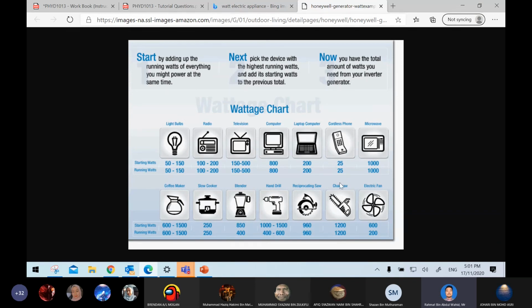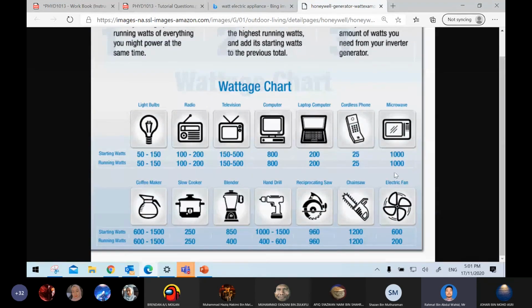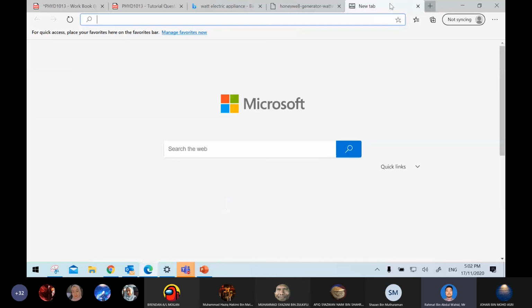We can compare, for example, a slow cooker with a microwave. If we heat food in the microwave, as you can see here, the watt is around 1000 watt. But if we cook rice with this cooker, it is of lesser watt. So the higher the power, the more work it is able to do.